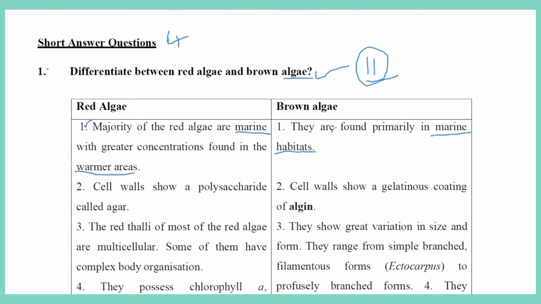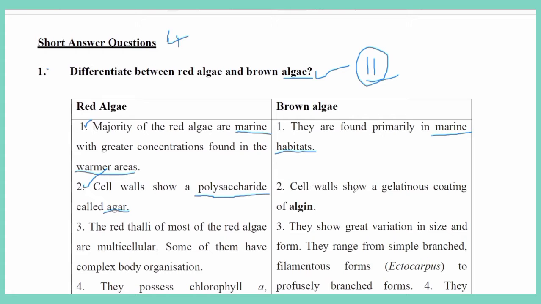The second most important point: the red algae, the Rhodophyceae organisms, have a polysaccharide called agar in their cell walls.